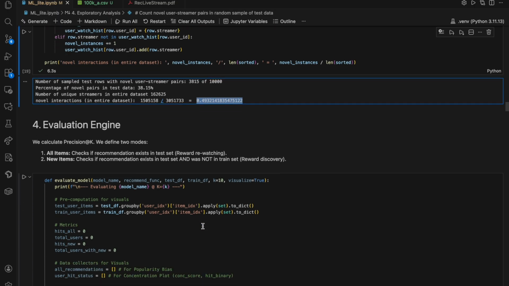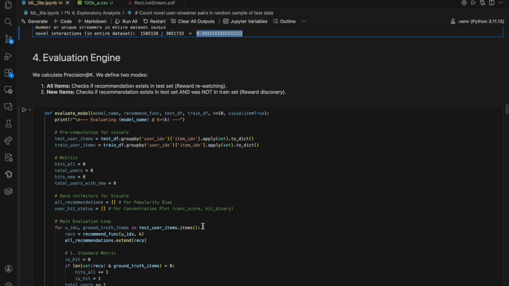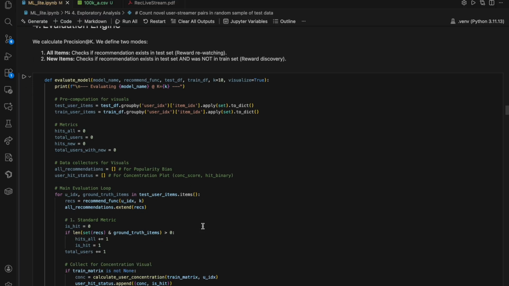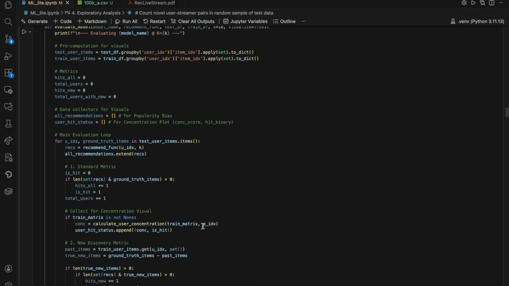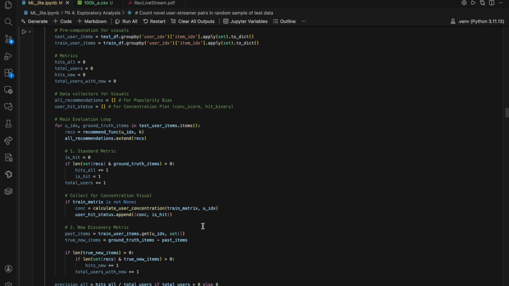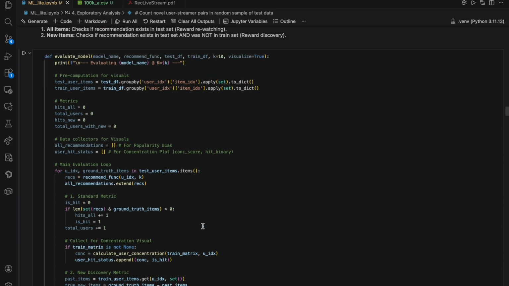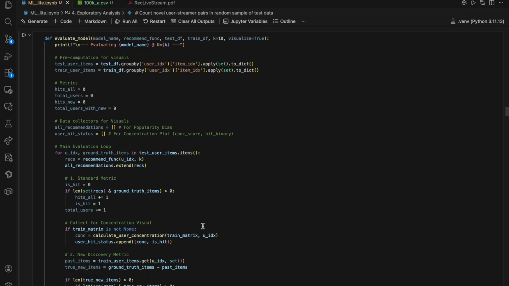We'll then move on to our evaluation engine. The metrics that we were looking at were the hit at 1 and hit at 10 metrics. Basically, if the recommender could recommend something that the user would watch in the test set, in the first 10 recommendations, that would be a hit at 10.